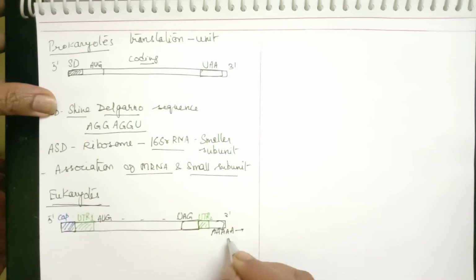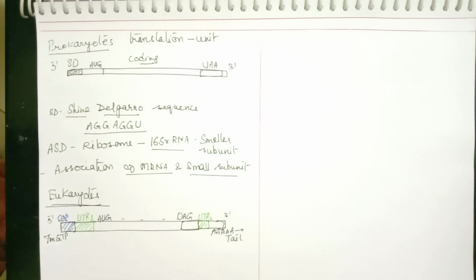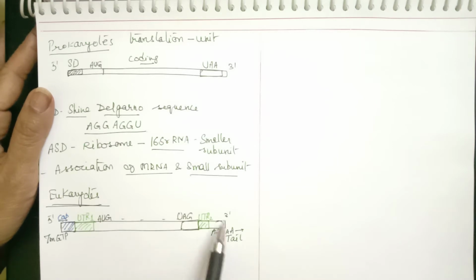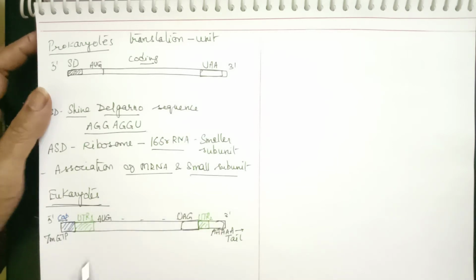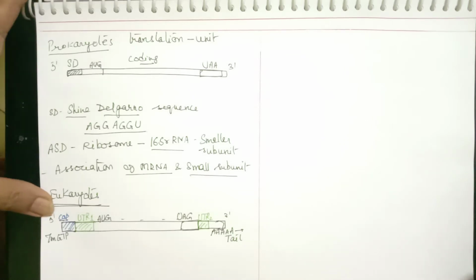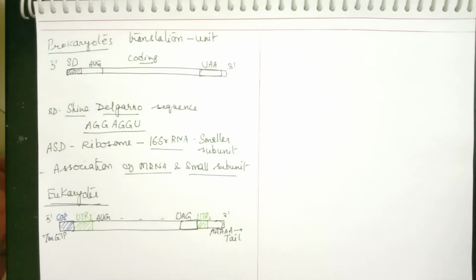So towards the 3' end, this is called the tail, and towards the 5' end, this is called the cap. The cap is 7-methyl guanosine triphosphate. The untranslated regions are very important for efficient translation to take place. Capping also helps in initiation of translation. So this is the structure of mRNA in prokaryotes and eukaryotes.